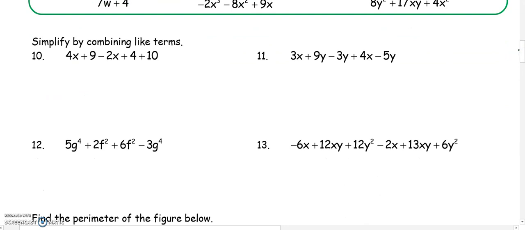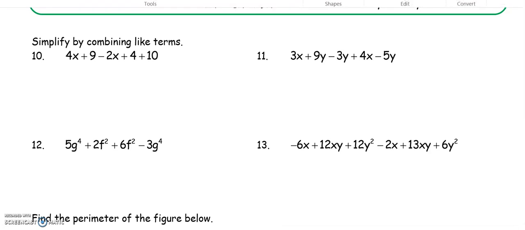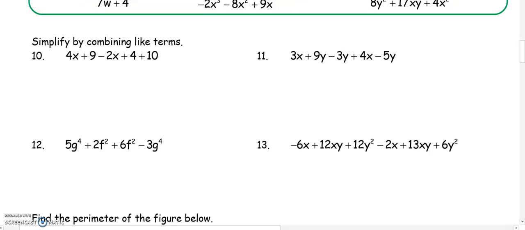So number 10, we have 4x plus 9 minus 2x plus 4 plus 10. First I'm going to start with my highest exponent or variable. There's no exponents, but I do have a variable of x. So those are going to combine together. 4x minus 2x is 2x. And then I'm going to combine my constants. 9 plus 4 plus 10. So 9 plus 4 is 13, plus 10 is 23. Now notice that x and a number are not like terms, so we're going to stop here.